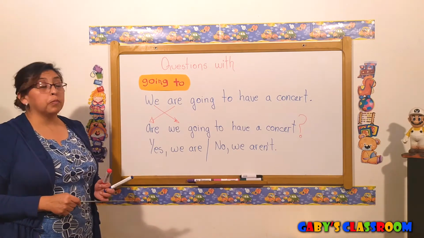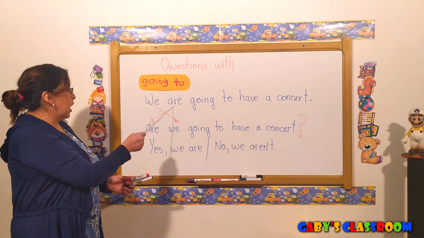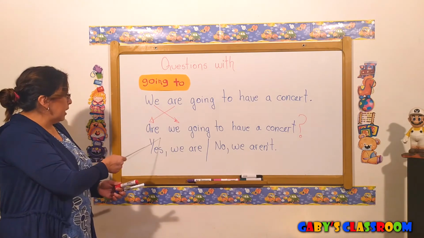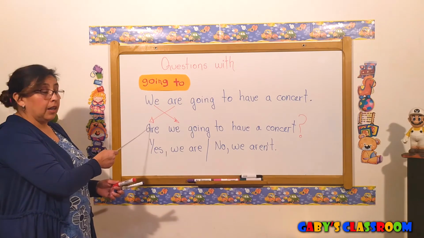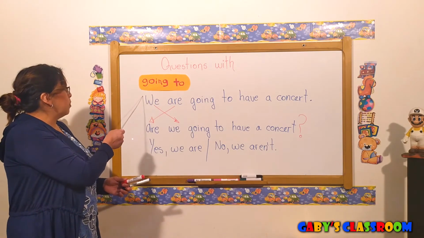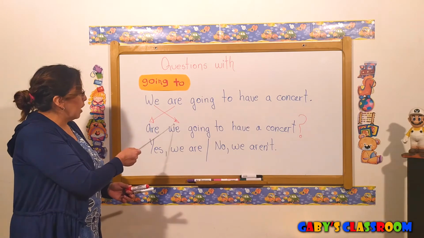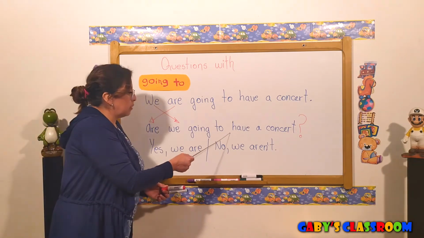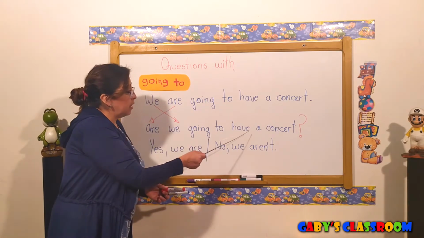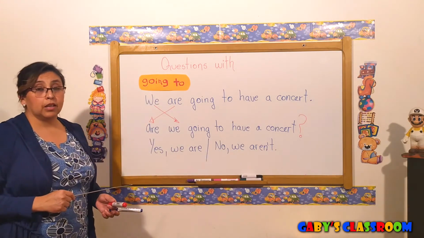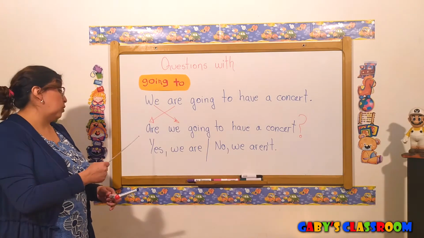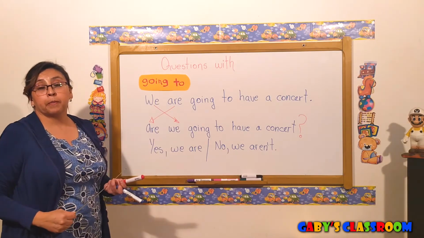So remember, to make a question, we change these two. We put the verb to be at the beginning. That's why it's in a capital letter. And then we put the subject after the verb to be. And then we put going to, the verb in the base form, that is have, and the complement. Okay? And this is a short answer question, so we say yes or no.